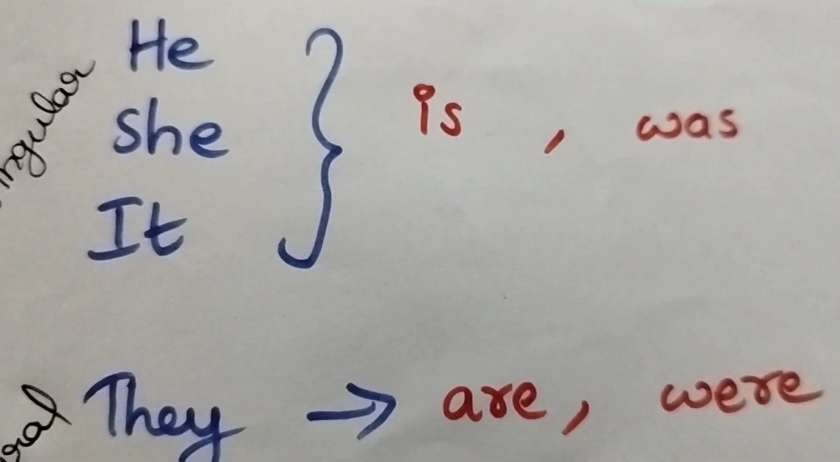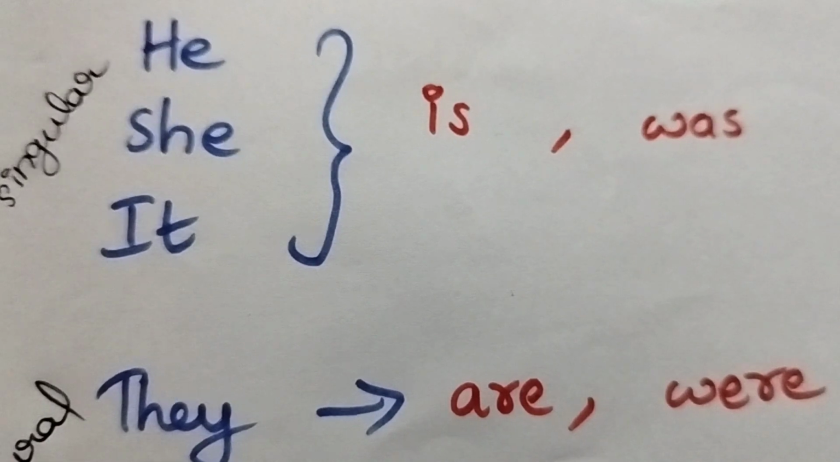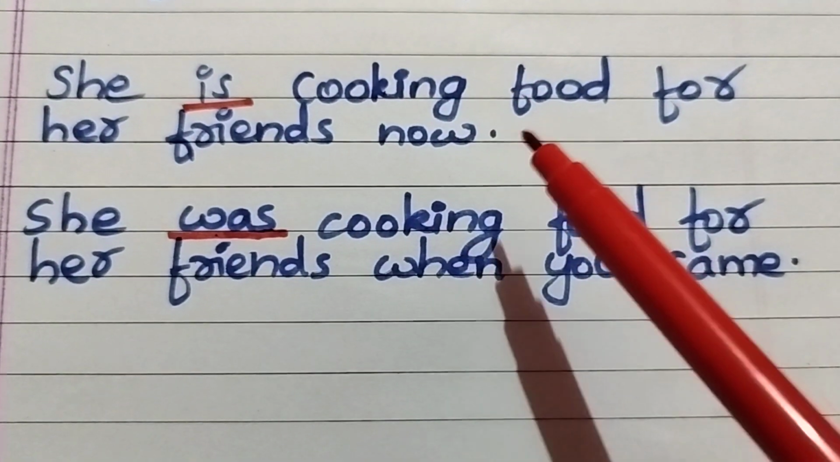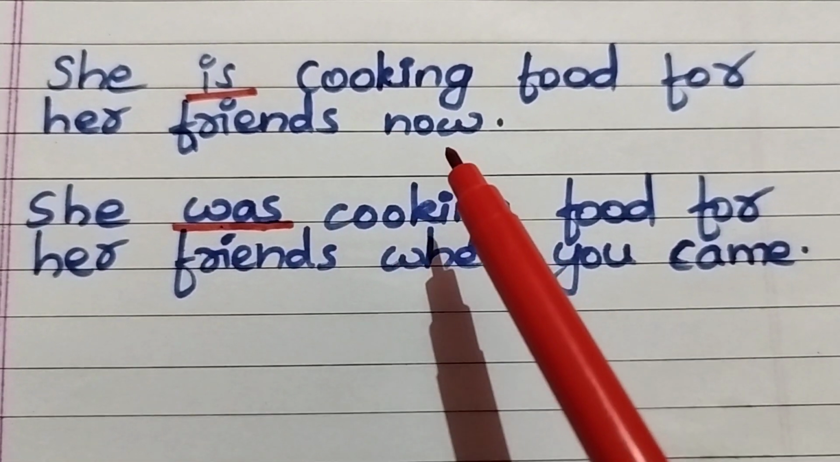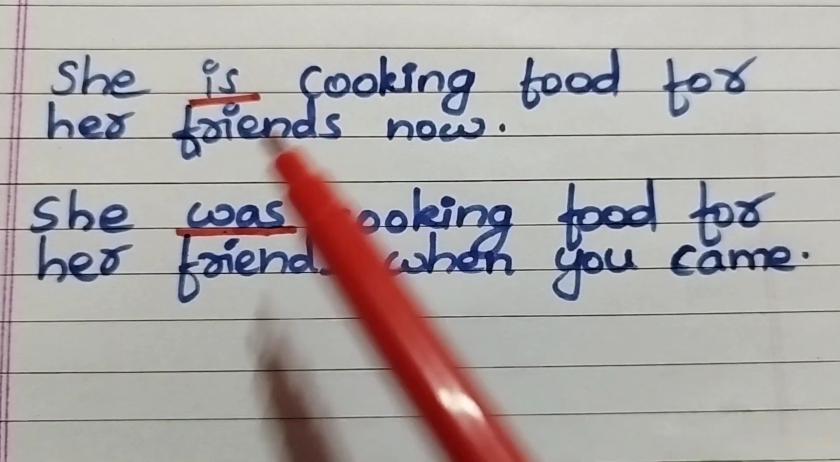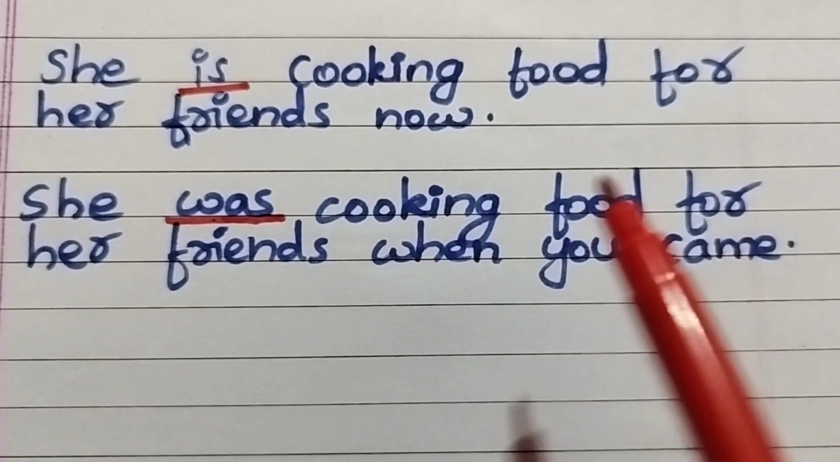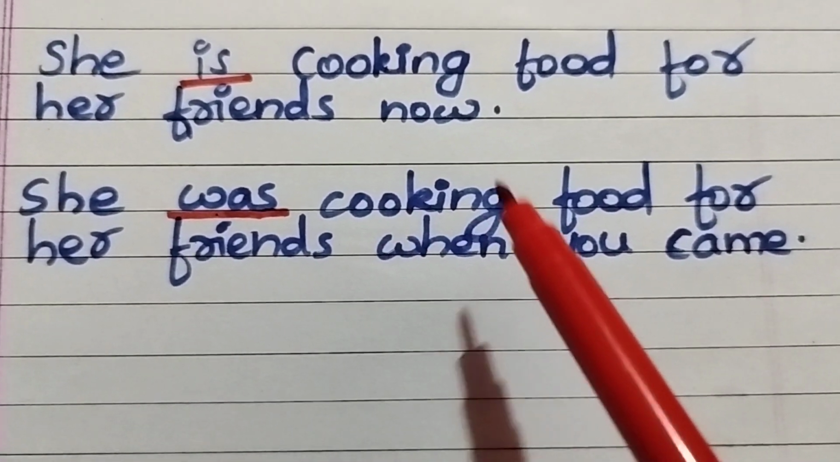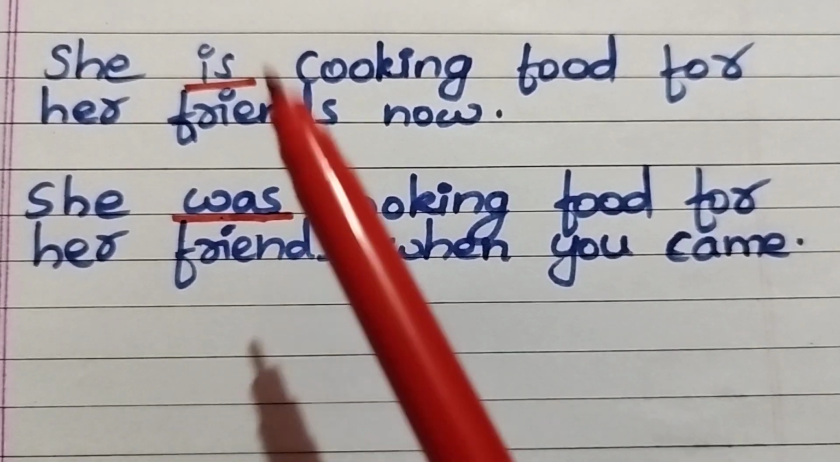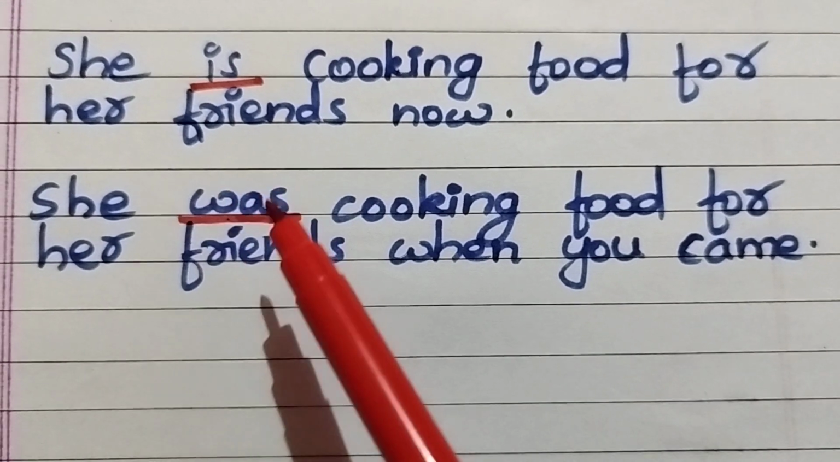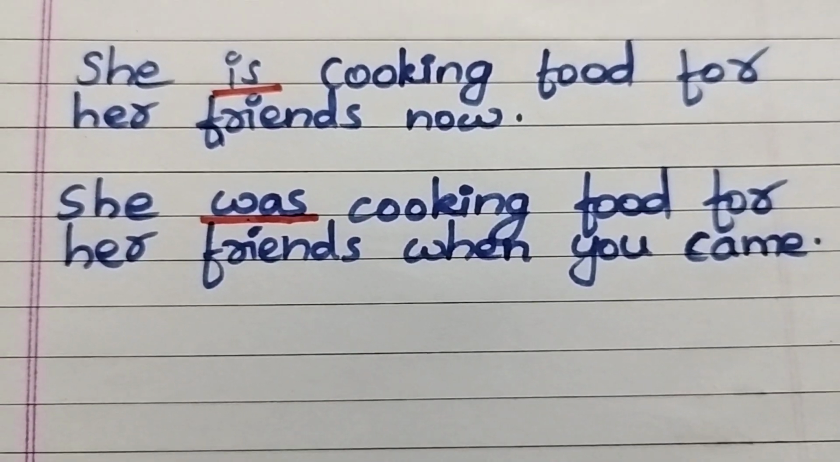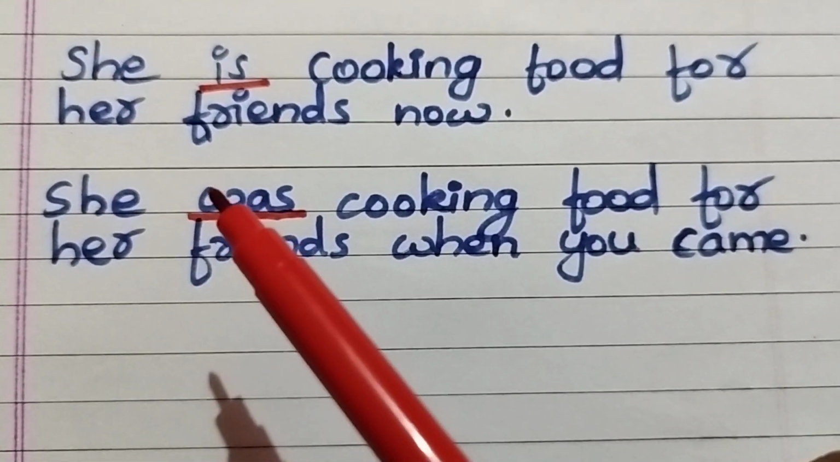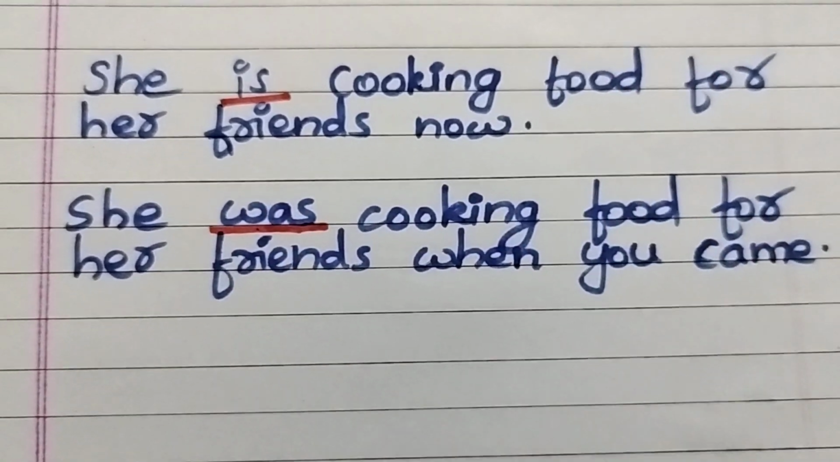Let me give you examples for this. She is cooking food for her friends now. So it is present tense. She was cooking food for her friends when you came. So when you came, she was cooking food. So that is in the past tense. So she is, she was. Same way it applies for he also and for it also.